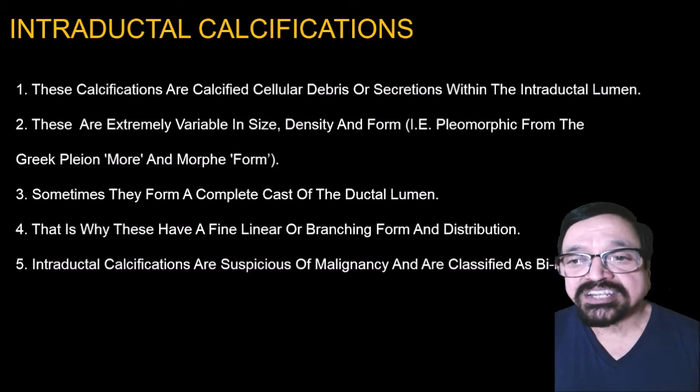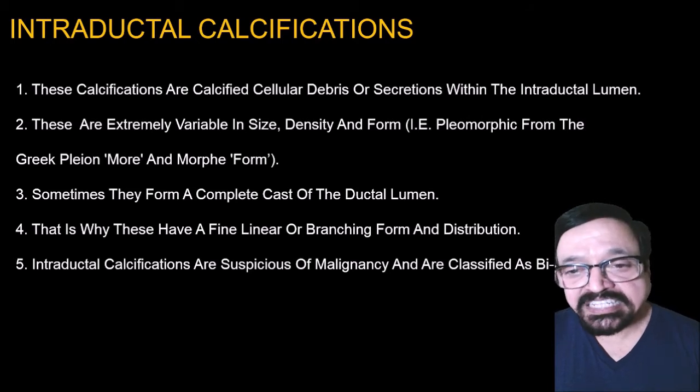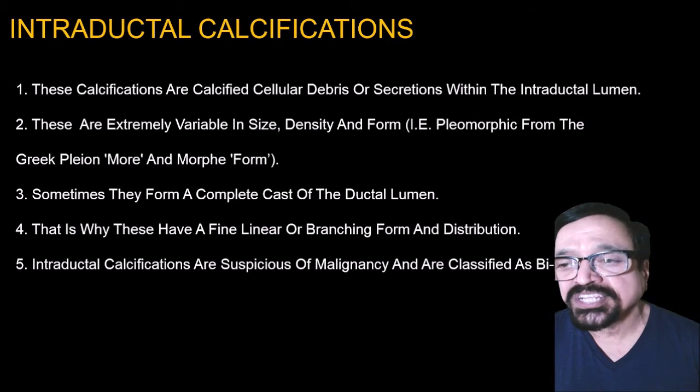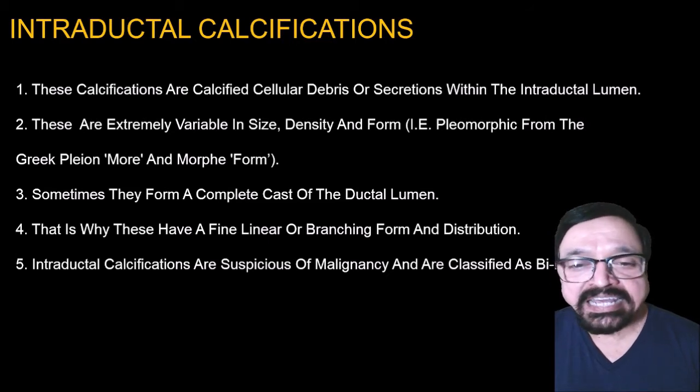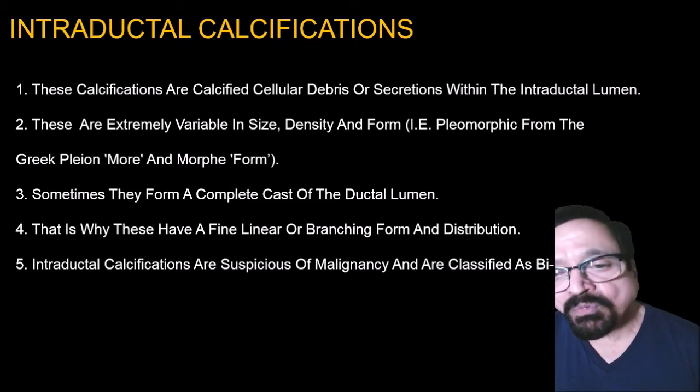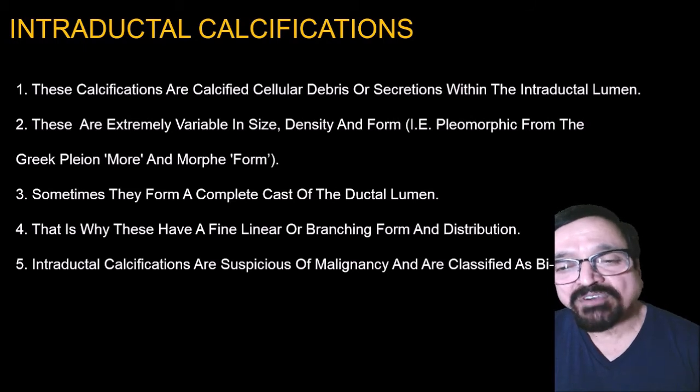Now what are the intraductal calcifications? These calcifications are calcified cellular debris or secretion within the intraductal lumen. These are extremely variable in size, density and form. Actually, the word pleomorphic comes from the Greek pleon, meaning more, and morphe, meaning form.